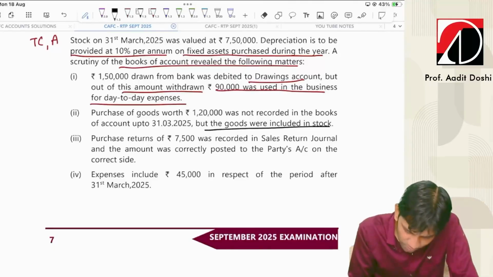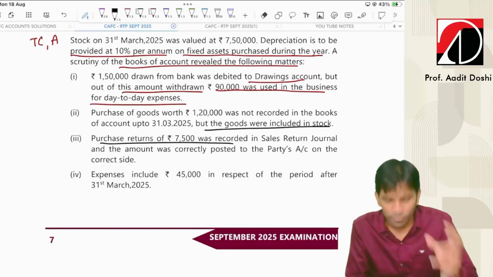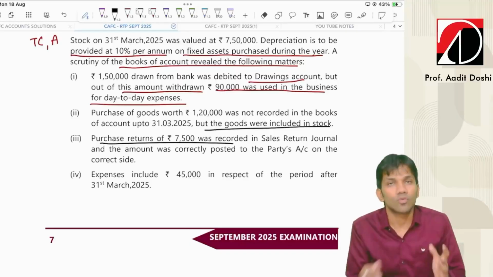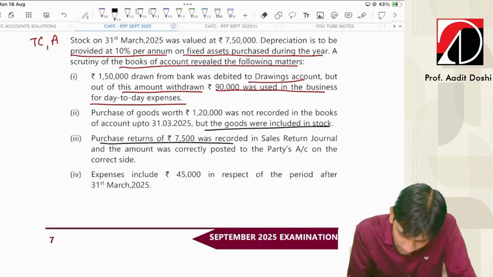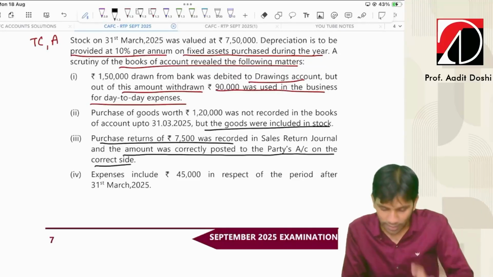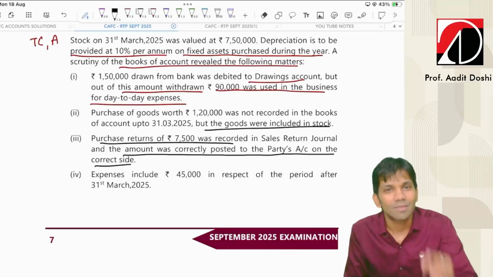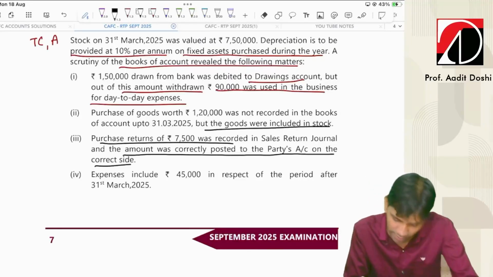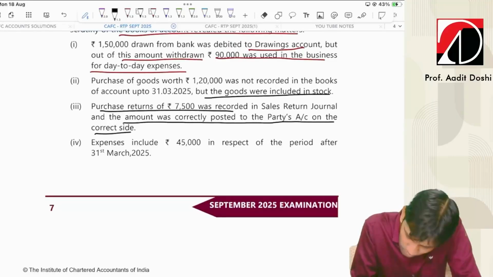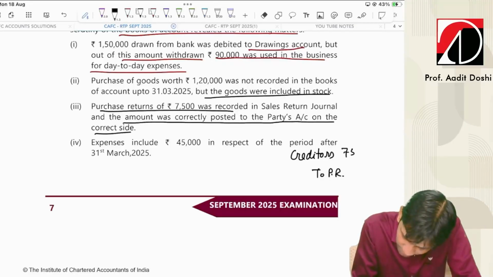Next, purchase return of 7,500 was recorded in the sales return journal. So we have done some purchase return and we have shown it as sales return. However, the amount was correctly posted to the party's account on the correct side. Okay, so purchase return has been done, but wrongly shown as sales return. However, creditor's account was correctly recorded. So let's record this transaction. What will be the correct entry? Creditor's account debit to purchase return 7,500.